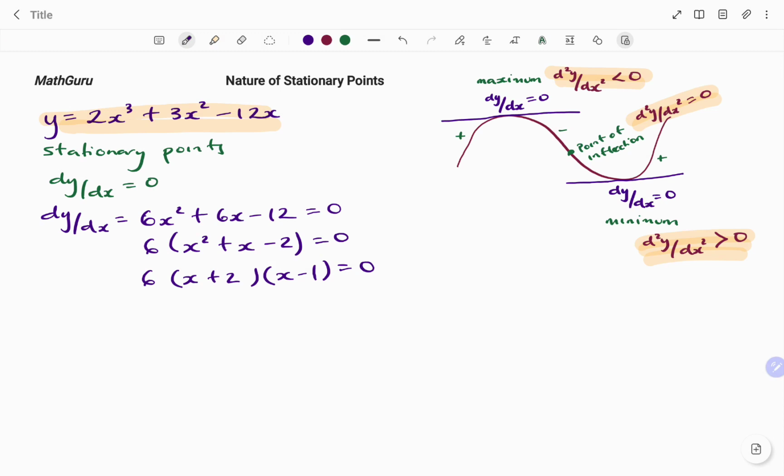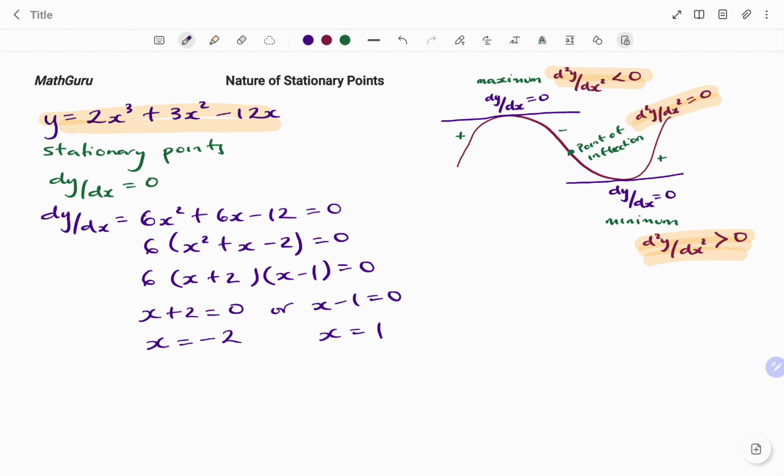So therefore, to find the value of x that will make the equation 0, I have x plus 2 equals 0, then x will be equal to negative 2. Or x minus 1 equals 0, then x equals positive 1. So at my stationary point, the value of x is either negative 2 or positive 1.